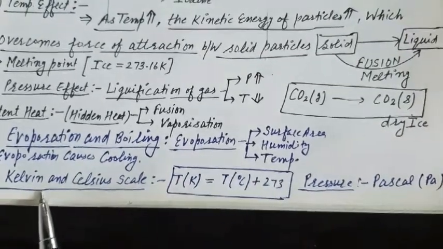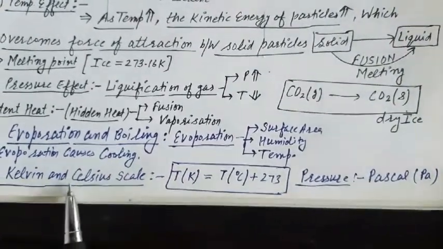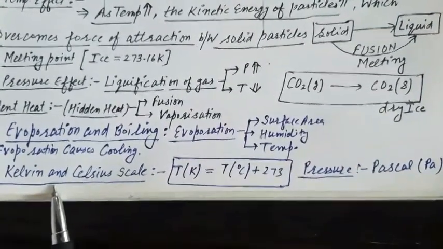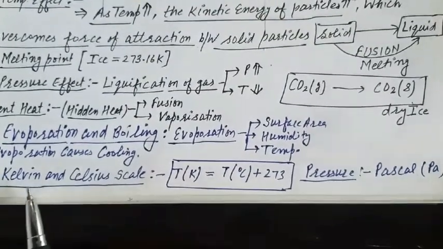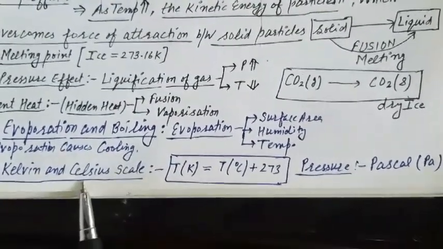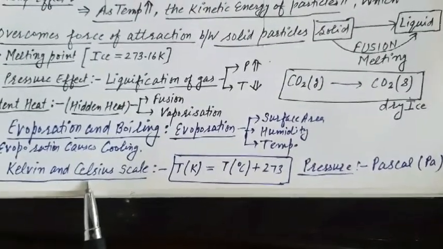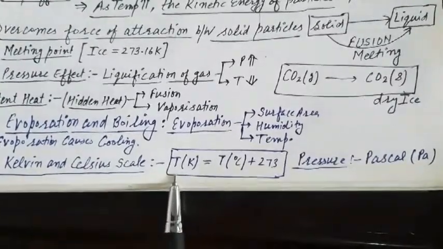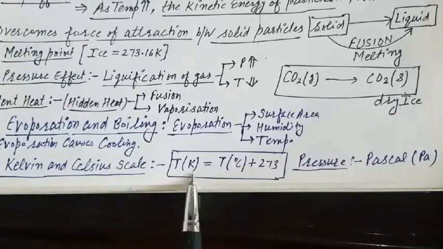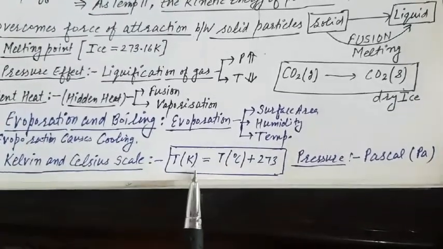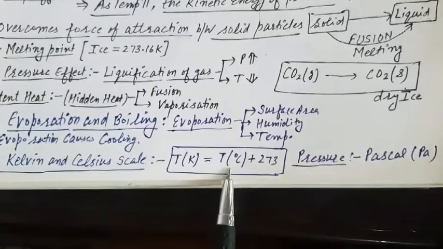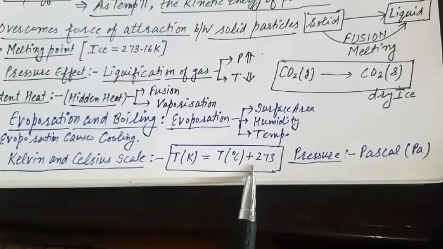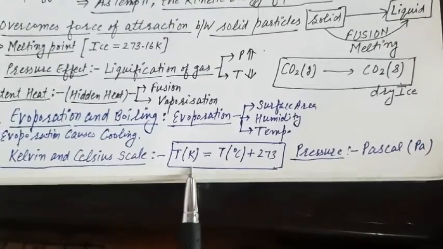As temperature increases, the process of evaporation also increases. And the last and fifth point is the Kelvin and Celsius scale, the units of temperature. Temperature is the degree of hotness or coldness, as you know, and the SI unit of temperature is Kelvin, but Celsius is also a very common unit for temperature. And the conversion from one form into another: when you have to convert degrees Celsius into Kelvin, then degree Celsius temperature plus 273 gives Kelvin.